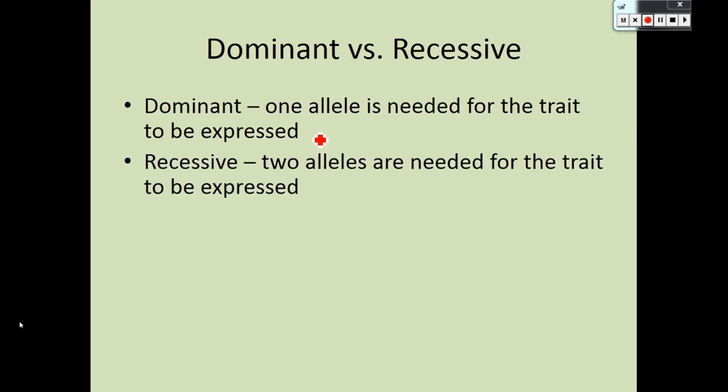Recessive is you need 2 alleles for the trait to be expressed. So if you don't have freckles, it's because you have 2 alleles that are not making freckles. If you don't taste PTC, you would have 2 alleles that are not making functional taste receptors. So we would say that it is dominant to have freckles. It is recessive to not have freckles. It is dominant to taste PTC. It is recessive to not taste PTC. These are traits where it's a yes or a no. Don't think that every time it's yes versus no, it's dominant versus recessive. So I'm going to give you some examples where that's not the case.